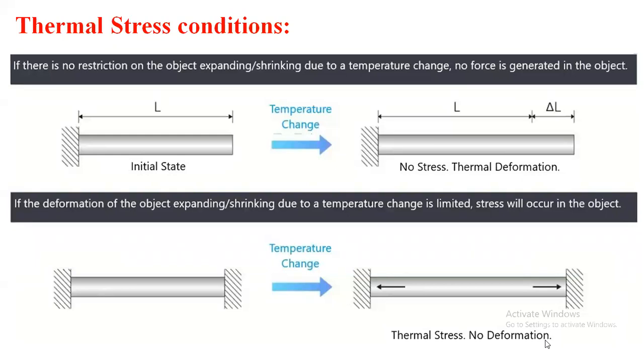We have seen the definition of stress, then strain, then shear stress, shear strain. Then we have seen there is a possibility of change in volume. Also, we have seen there is a deformation, delta L, due to the external load, and delta L due to the self-weight. In all those conditions, the assumption we made is that the member or body is subjected to an external load. Means if an external load is applied on the body, then and only then is there a possibility of deformation, stress, strain, change in volume, like this.